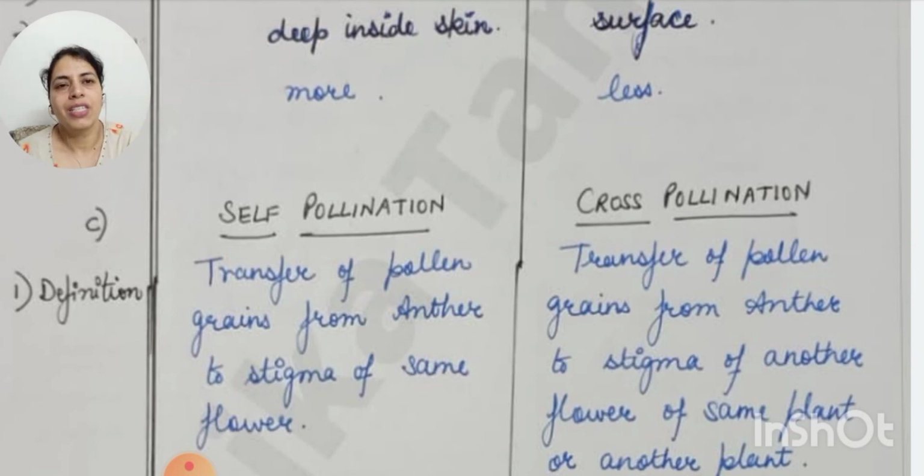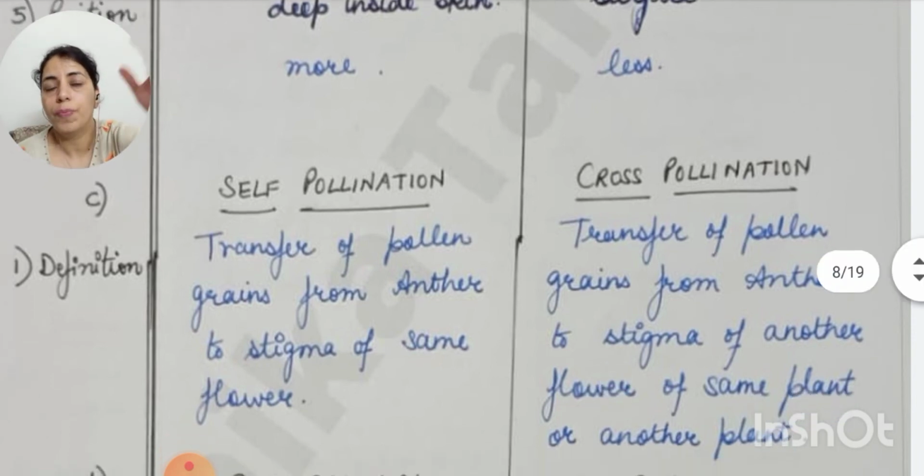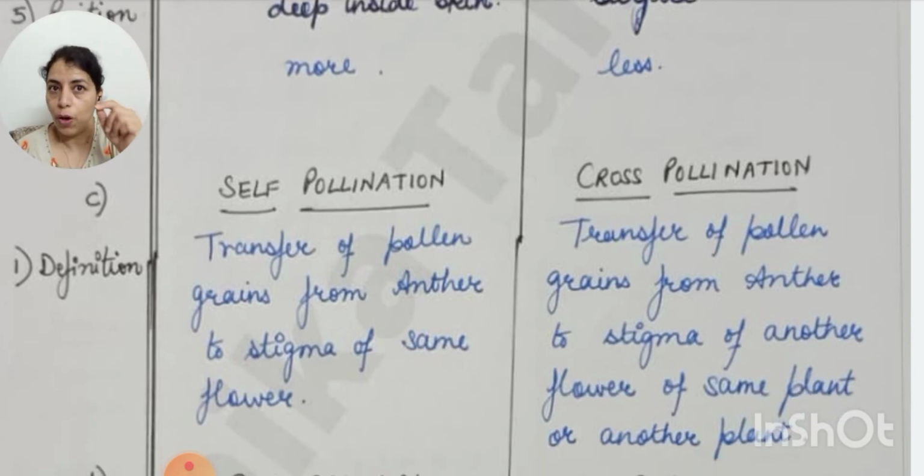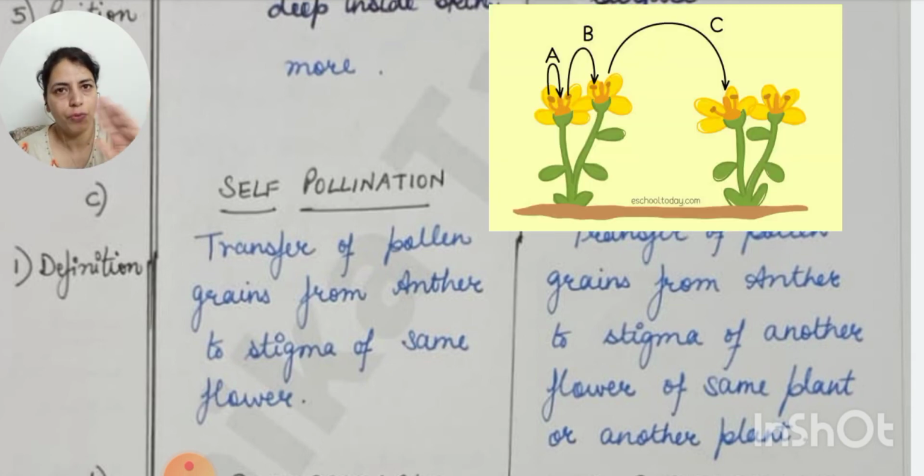Now the next difference is between self pollination and cross pollination. तो definition है: transfer of pollen grains from anther to stigma of the same flower, and cross pollination is transfer. देखो, pollination means transfer of pollen grains from anther to stigma. But if the stigma is of the same flower, then it is self pollination.